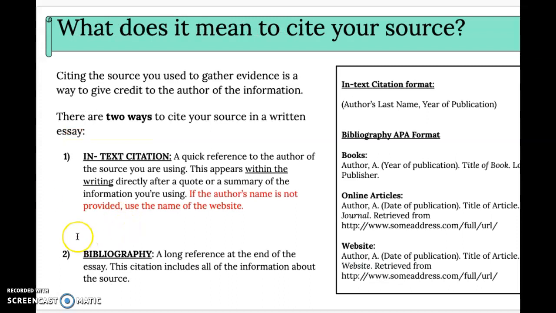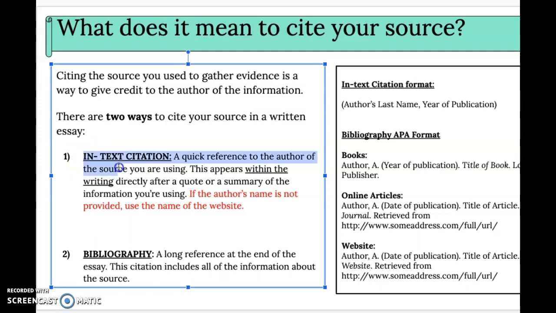Okay, the next thing you're going to do is think about when you cite your sources. Now, there's 2 different ways, as you guys remember, hopefully, in-text citations. So you cite your source. Where'd you get the quote from or the fact from? And that in-text citation is exactly what it says, in-text. It comes right after that piece of evidence in your paragraphs. The other type of citation that we need in our argument essay will be a bibliography, just like you had at the end of your companion book. And this is in APA format. You'll have the longer reference, okay?